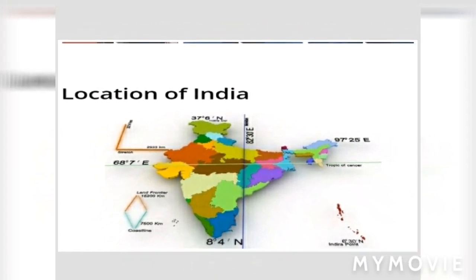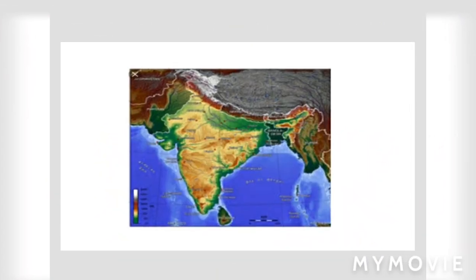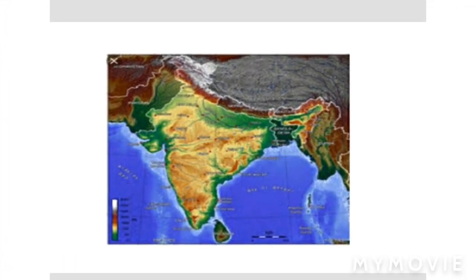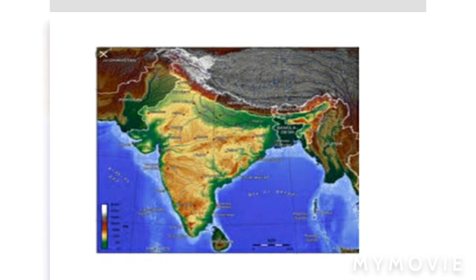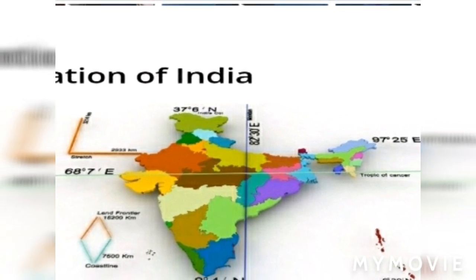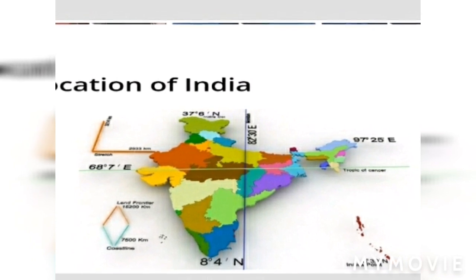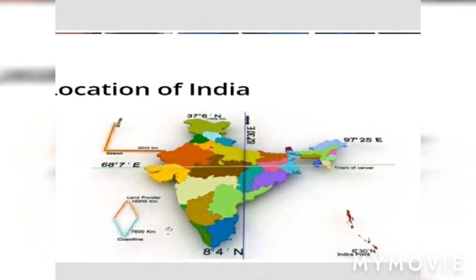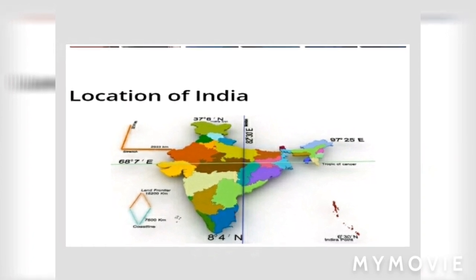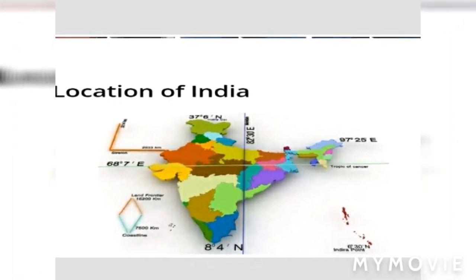Now, let us try to understand the location of India. India is a vast country lying entirely in the northern hemisphere. The mainland extends between latitudes 8 degrees 4 minutes north and 37 degrees 6 minutes north, and the longitudinal extent is between 68 degrees 7 minutes east and 97 degrees 25 minutes east.